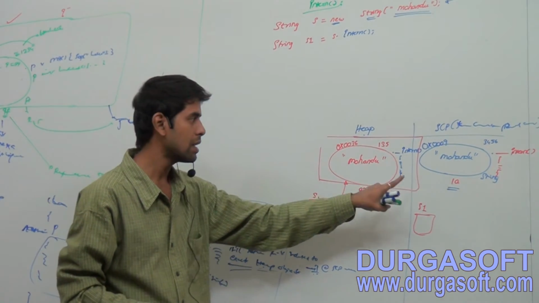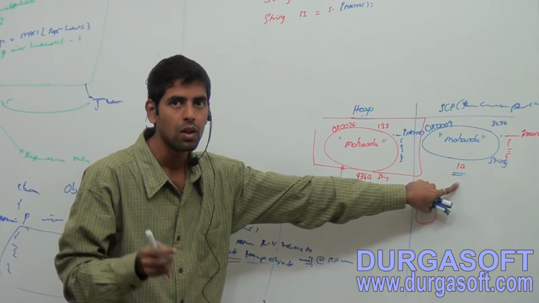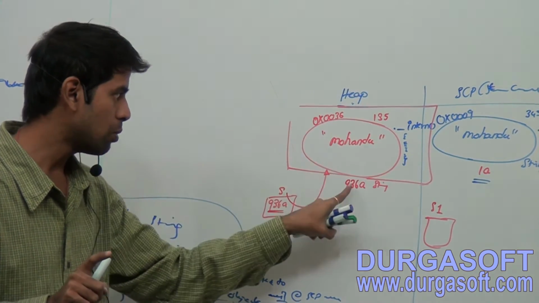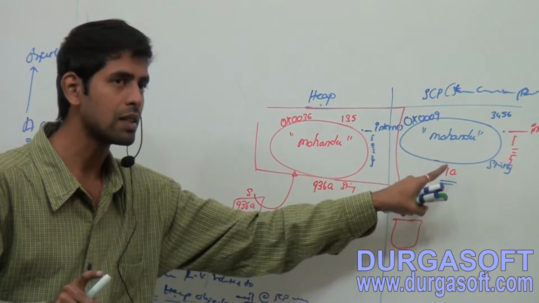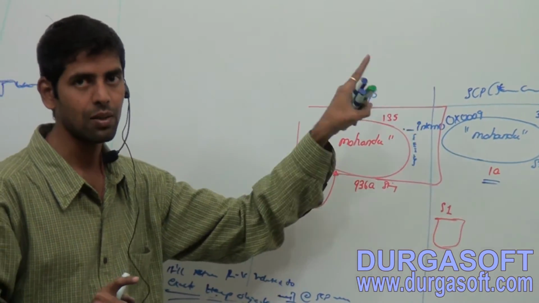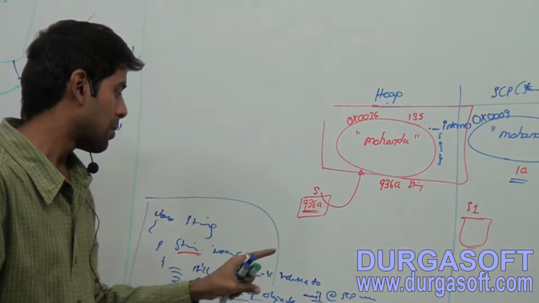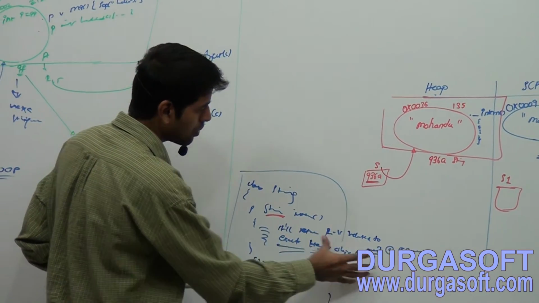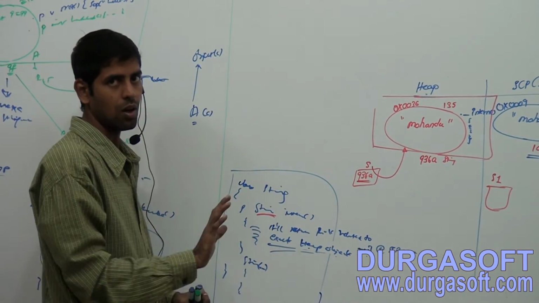We are having only one, and this will always point to the SCP area object.